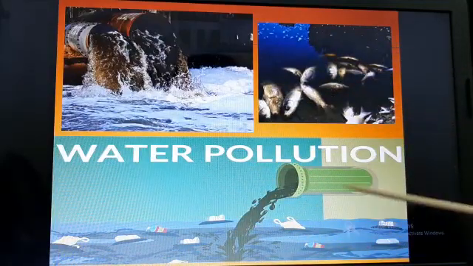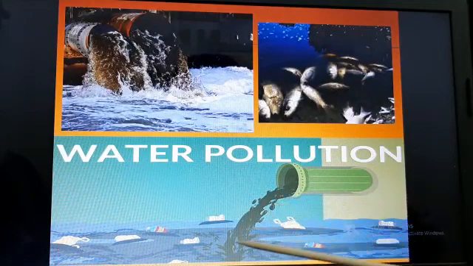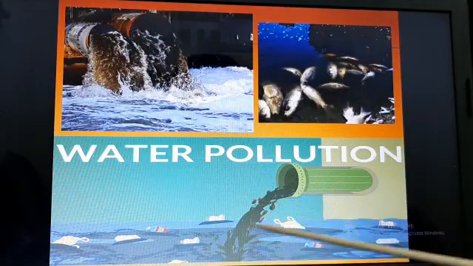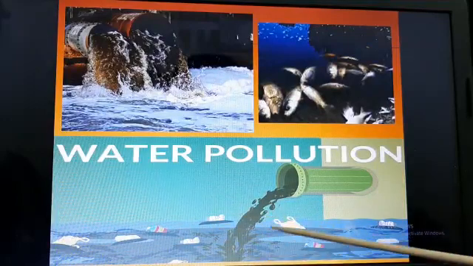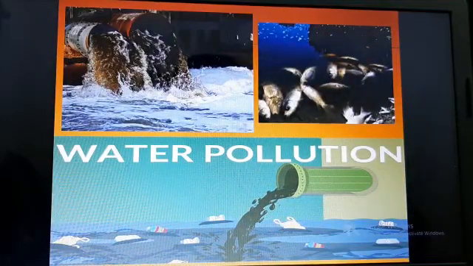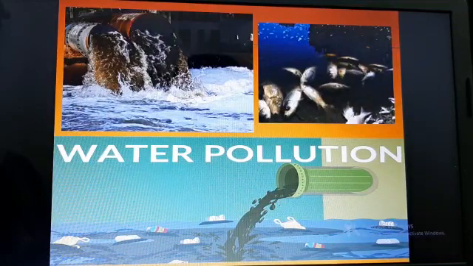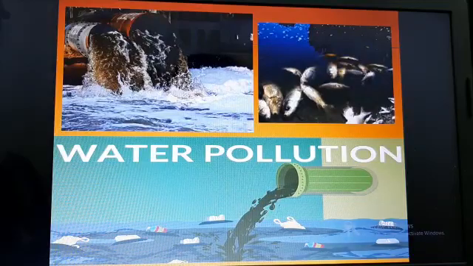Factories also dump dirty water and the remaining chemicals used for several purposes. It is also coming outside through the pipes. So it is affecting the water body. This is called water pollution. Understood?